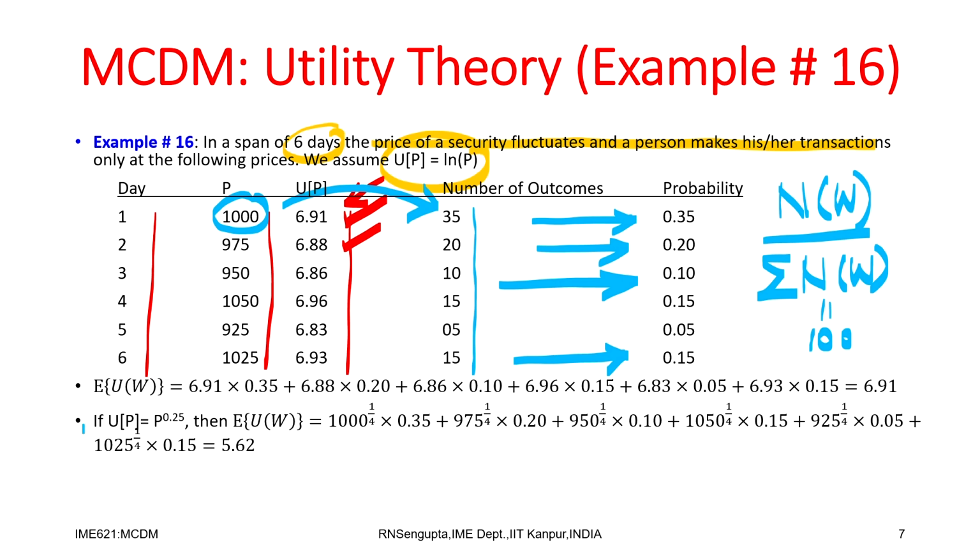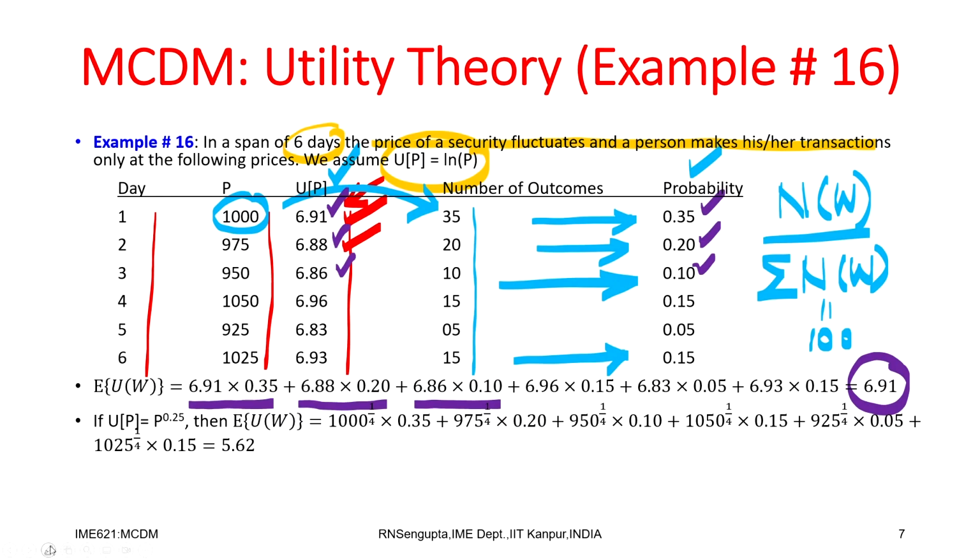So, given the utility, which is in the third column, and given the probability, which is in the last column, we need to find the expected value. Here it is calculated: 6.91, the first value, multiplied by probability 0.35, 6.88 into 0.2, then the third one is 6.86 into 0.1, and I keep multiplying the third column values with the respective last column probability. The value comes out to be 6.91, which is the expected value of the utility based on the prices, where the utility function is logarithmic in nature.